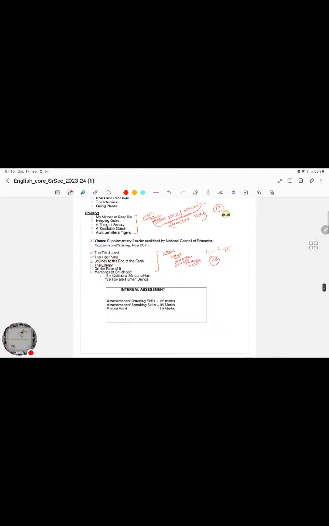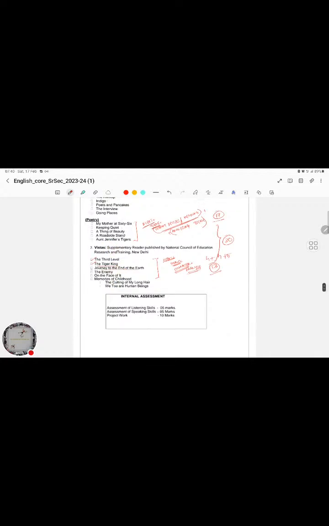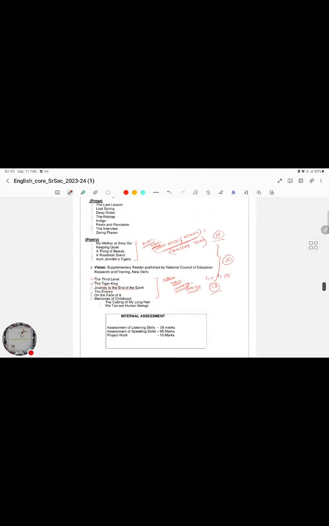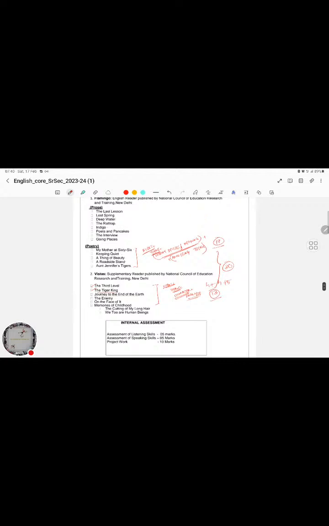So we have already secured 17 plus 13, that's 30 marks from our Vistas. Just 6 chapters and 5 poems altogether, and just 10 marks will be dependent upon the prose part. So this is how the assessment is going to be.